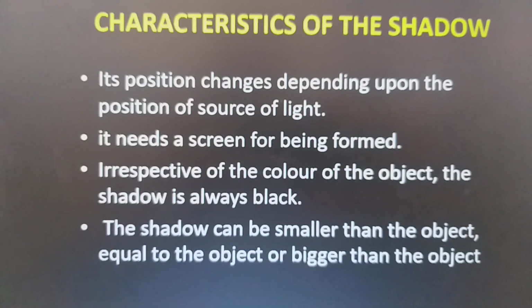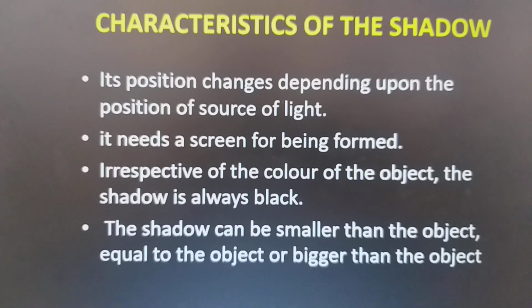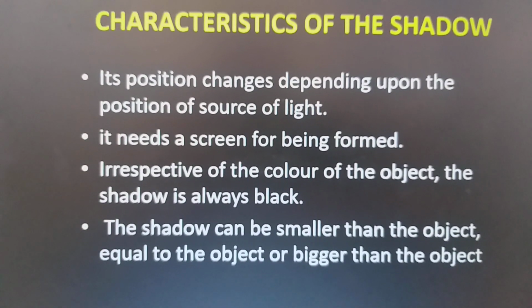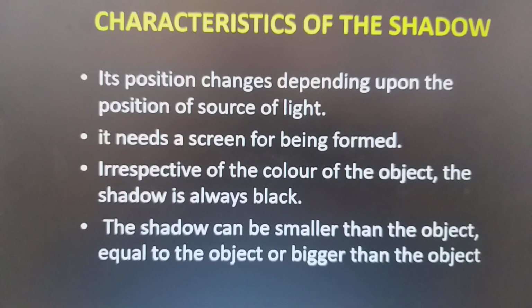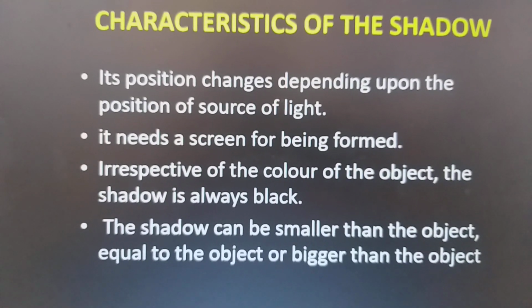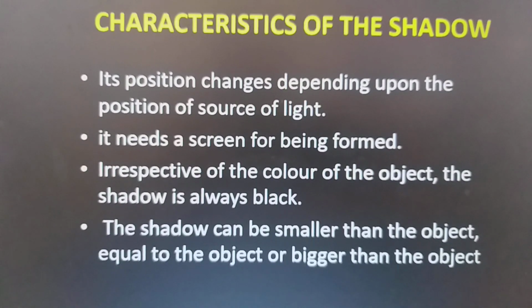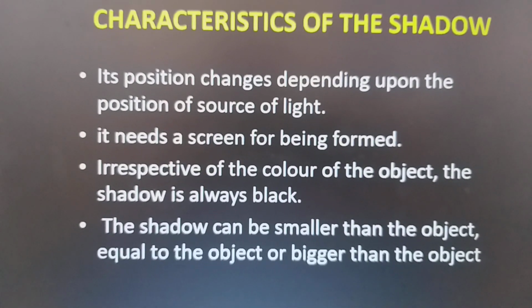Characteristics of shadow. Its position changes depending upon the position of the source of light. It needs a screen for being formed, irrespective of the color of the object. The shadow is always black. The shadow can be smaller than the object, equal to the object, or bigger than the object.